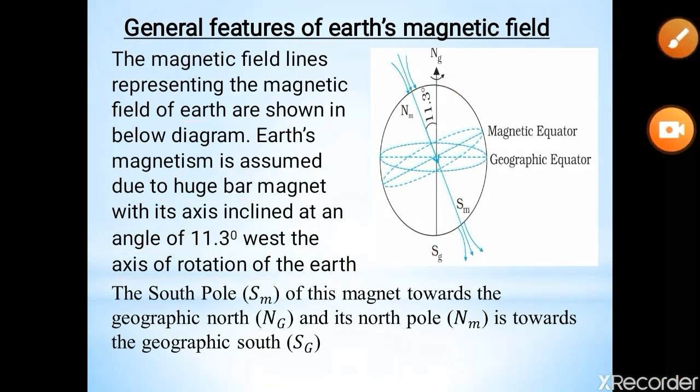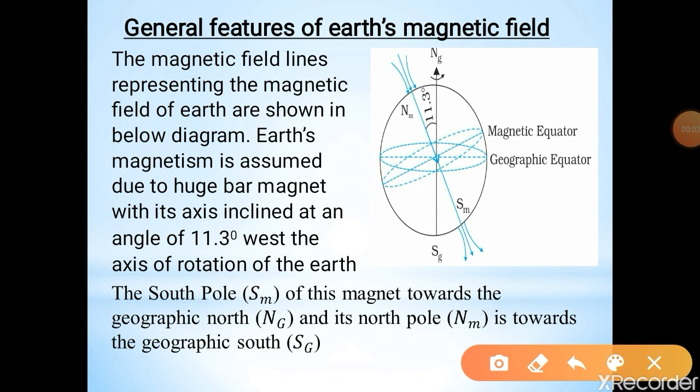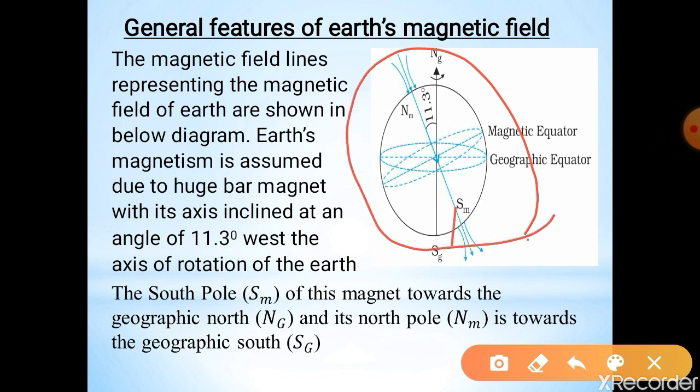Now see in the figure. This is the Earth. This is the axis of rotation of the Earth. This is the axis of the magnet, and this is the magnetic equator. This is the geographic equator.